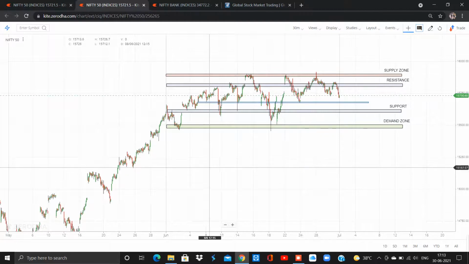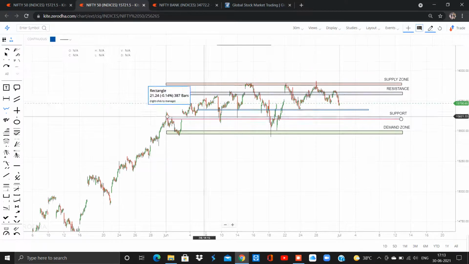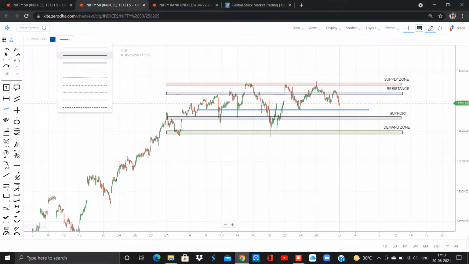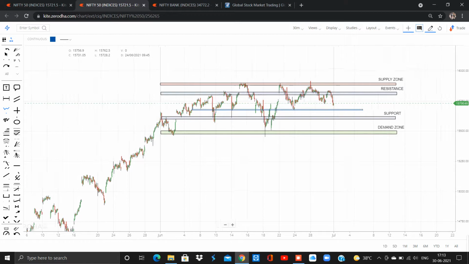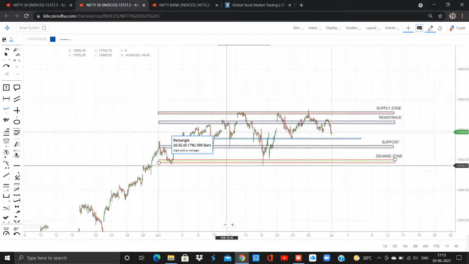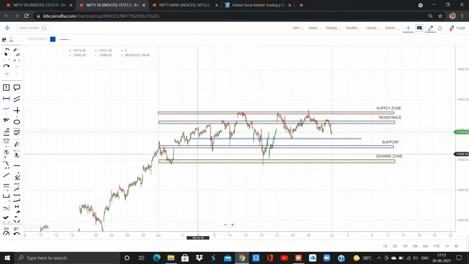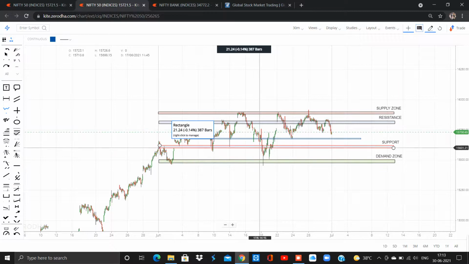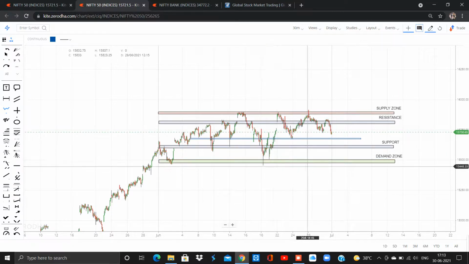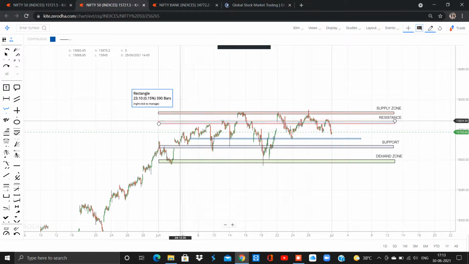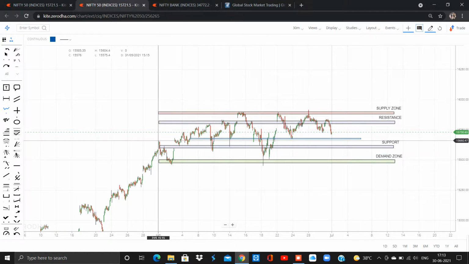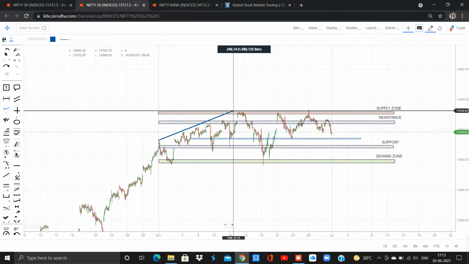Okay, and apart from that, I will tell you something. We could see a pattern over here. Earlier in our videos, we discussed the broadening pattern that formed at an early stage, and it got a breakout on that day only. It hit the demand zone, and likewise we also seem to see another pattern over here, which is